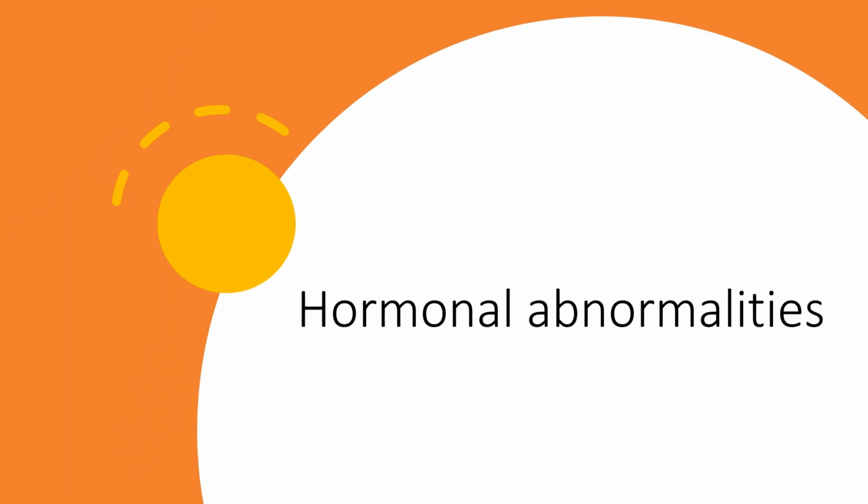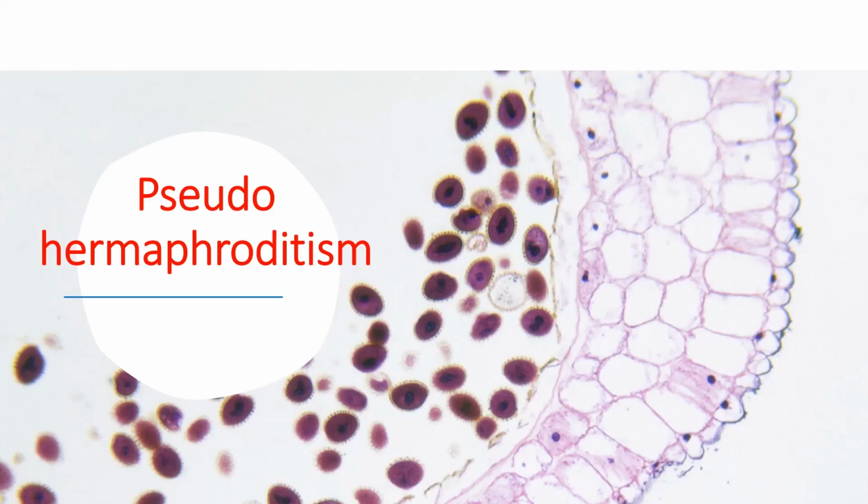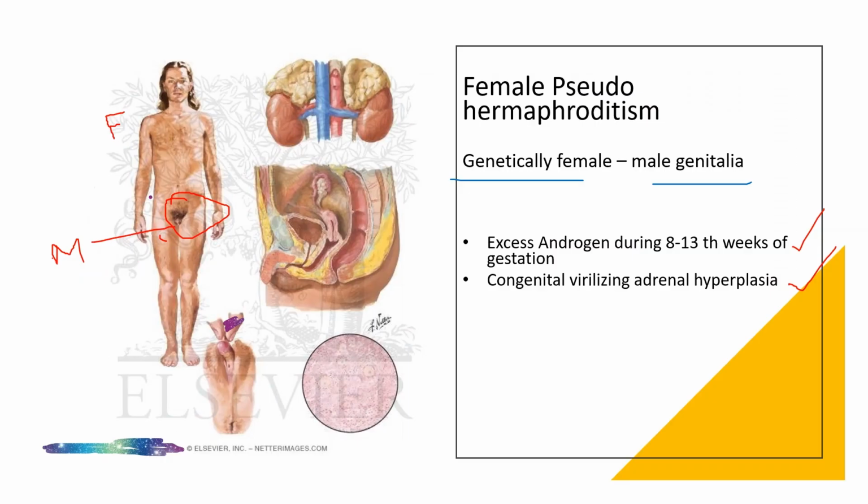Let's move to the hormonal abnormalities. As we all know, hormones play a critical role in the development of male and female genitalia during fetal development. For example, pseudohermaphroditism is a condition in which an individual has the genetic constitution and gonads of one sex but the external genitalia of the other sex. There are two types: female pseudohermaphroditism and male pseudohermaphroditism. Genetically, these individuals are one sex, but they have the external genitalia of the other sex.